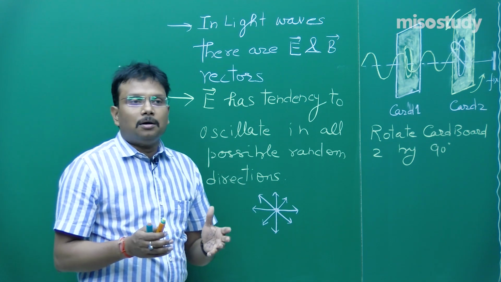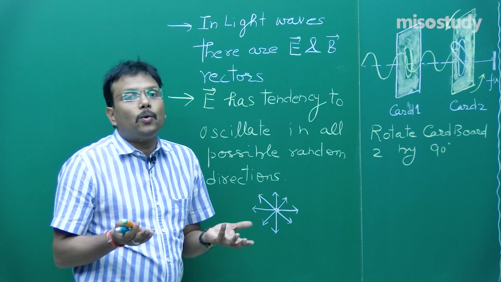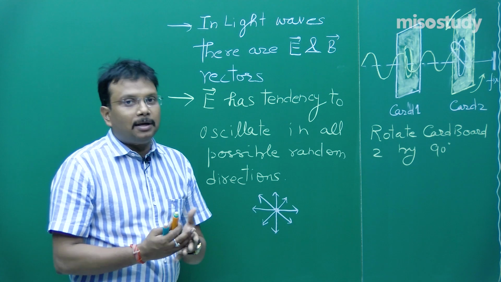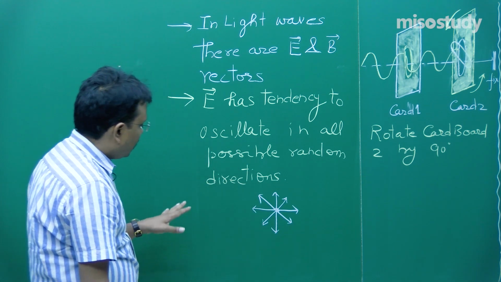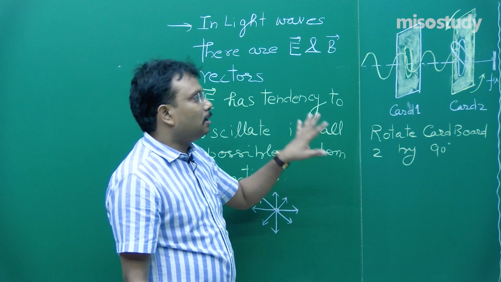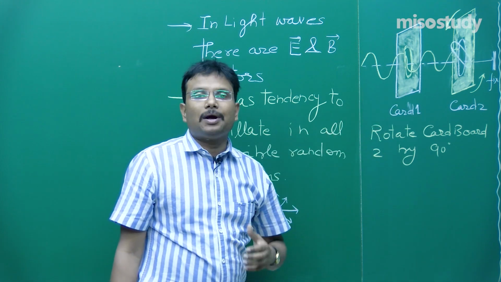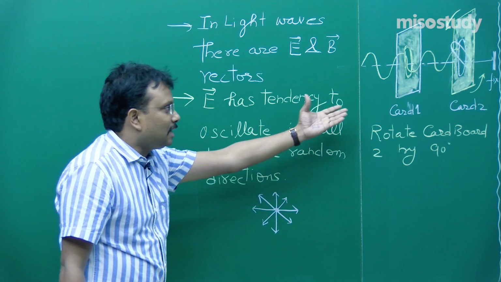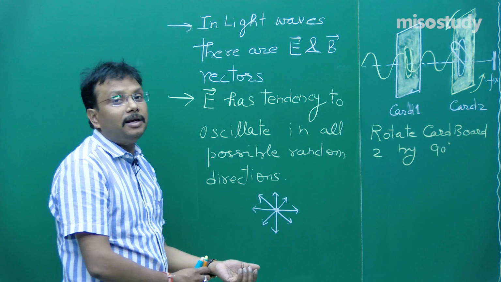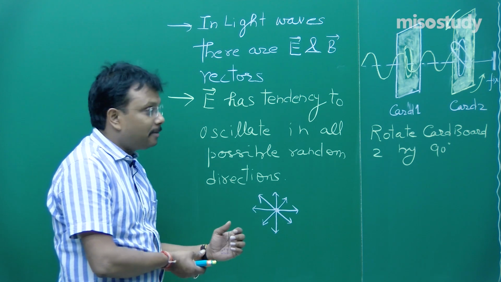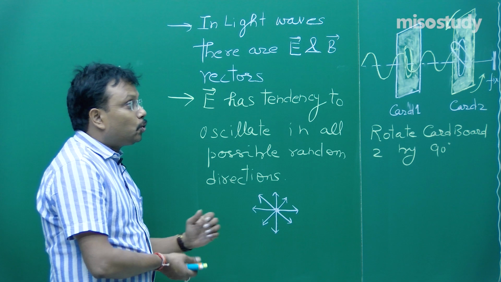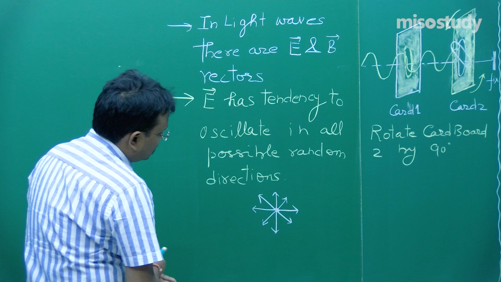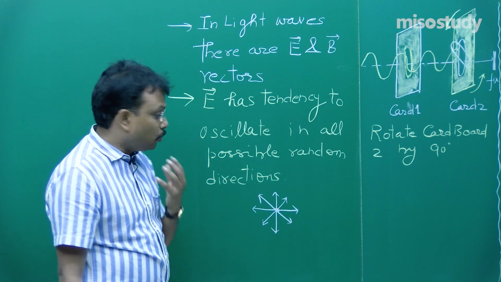So, your normal light, that is known as unpolarized light, means electric vector vibrating, oscillating in all possible directions. Now, for this light you cannot use a cardboard, fine. So, for this utilization of a cardboard in light, you need a different material, which is known as tourmaline crystal, fine. Now, nickel prism or tourmaline crystal.